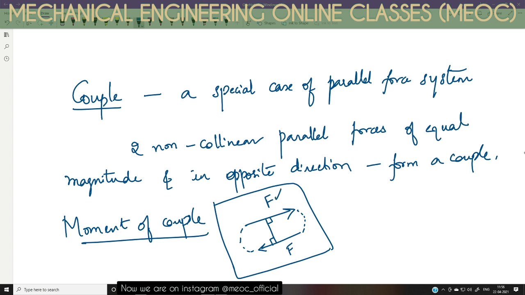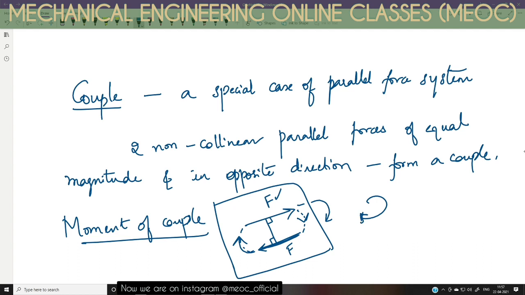This force will tend to move the object in this direction, clockwise. This F is also producing a clockwise moment. Because there is no other force nullifying these clockwise moments, they together constitute a couple and will tend to rotate this object in the clockwise direction.